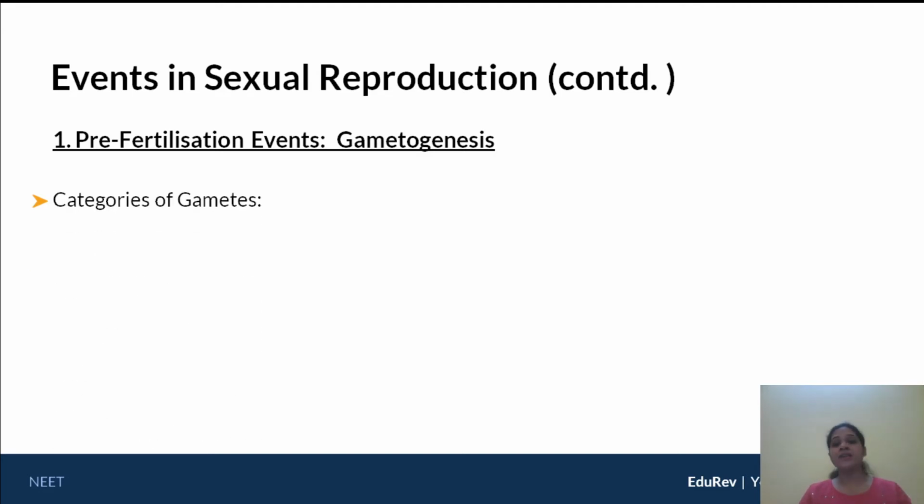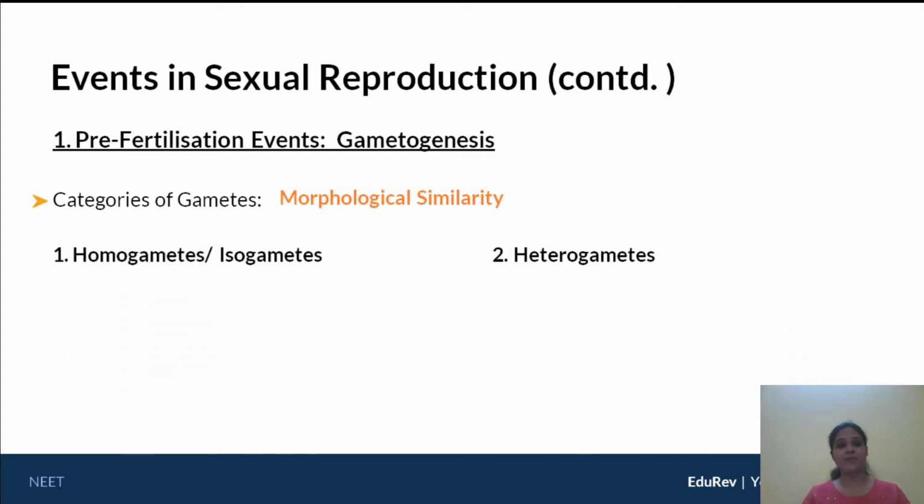Now, there are two categories of gametes, and these categories of gametes are classified based on their morphological similarity. For example, you have something called homogametes or isogametes, and on the other side you have something called heterogametes. Now, what is the difference between the two, and how are we distinguishing them based on morphological similarity? Homo means similar.